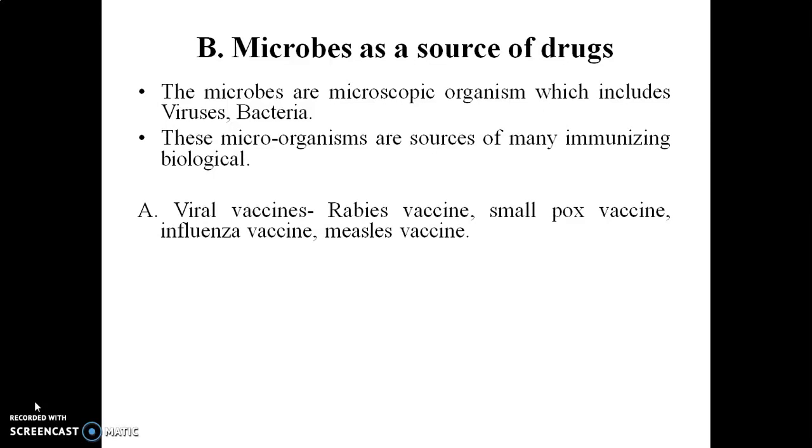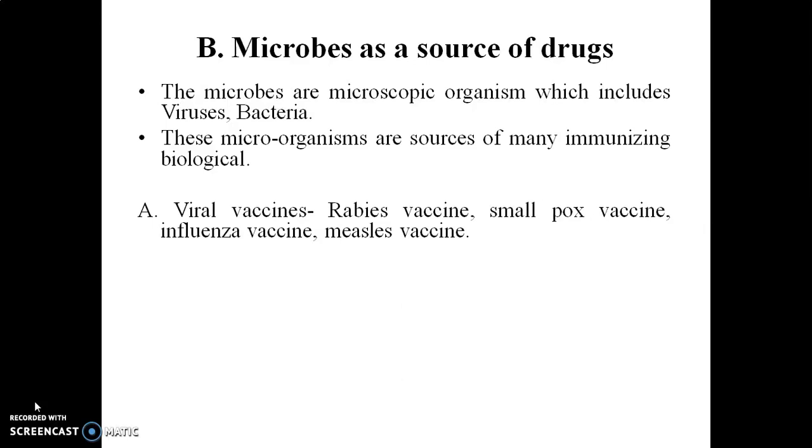The immunizing biologicals are used for immunization purposes, and these are prepared from particular types of microorganisms.